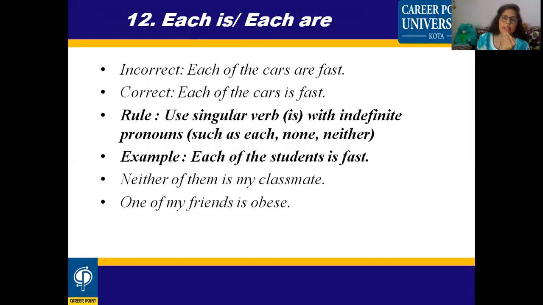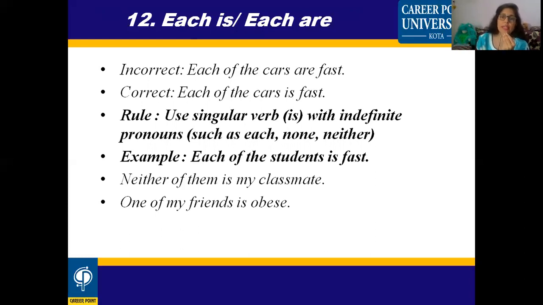Incorrect sentence: "Each of the cars are fast." If we are writing each, then it will be followed by a singular verb. "Each of the cars is fast."